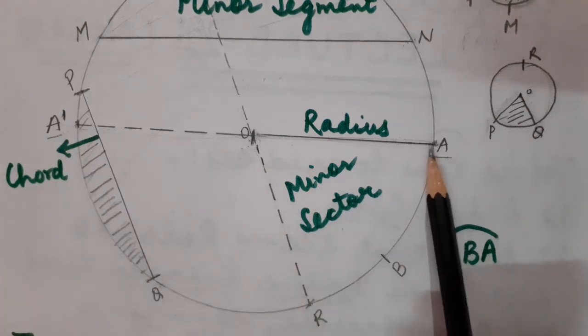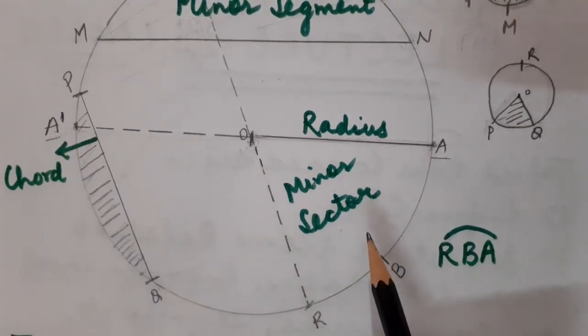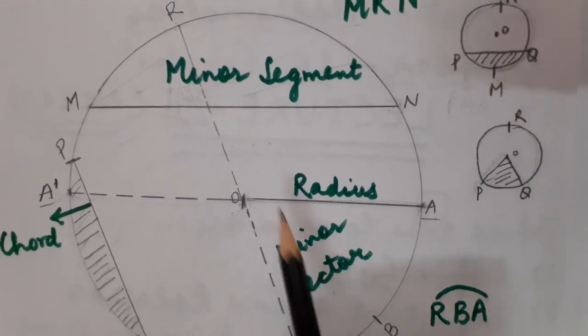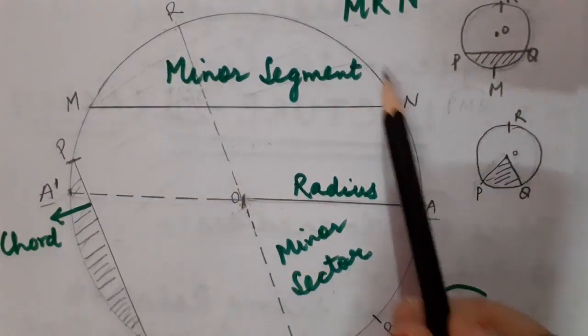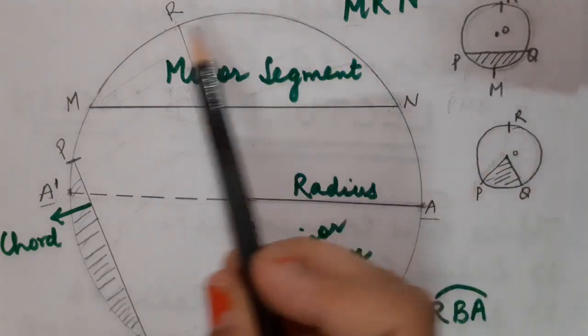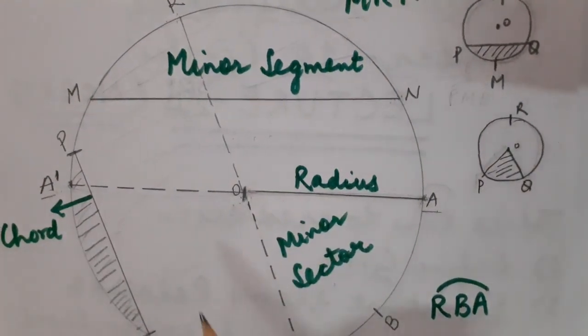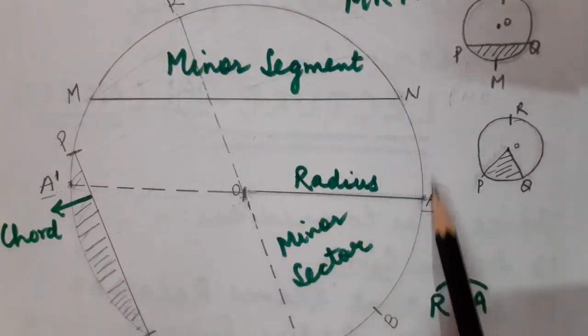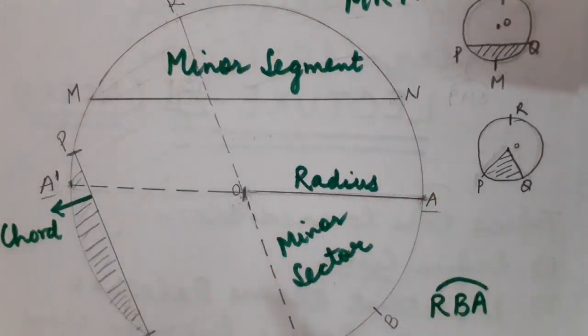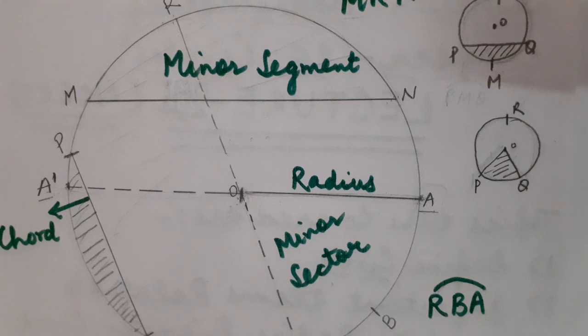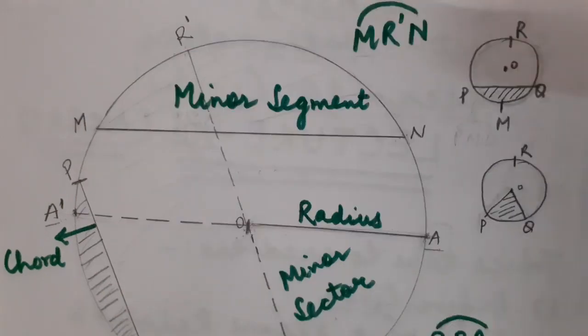Correct children? Now next is, what do you mean by circumference? Circumference is nothing but the boundary of the circle. So the boundary of the circle is known as the circumference of the circle, or in other words you can say that the length of the complete circle is also called the circumference of the circle. Clear children?